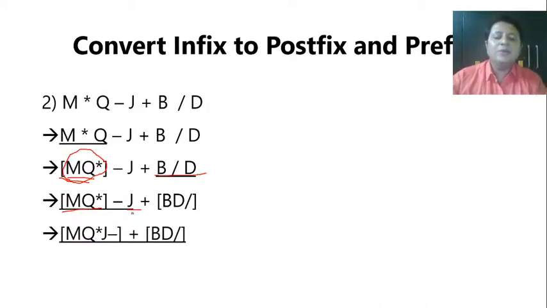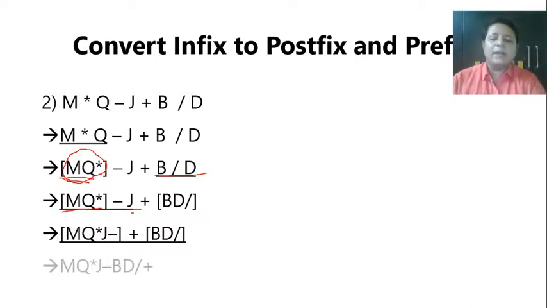Okay, now we have two things ready. Finally, we have to do their addition. So it will be MQ star J minus BD slash and then plus. Okay, that will be your final answer. I hope you are getting it.